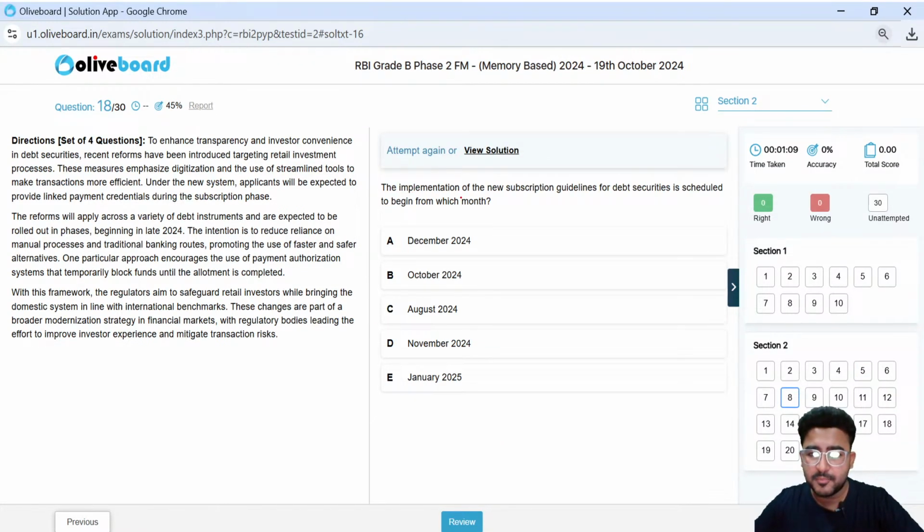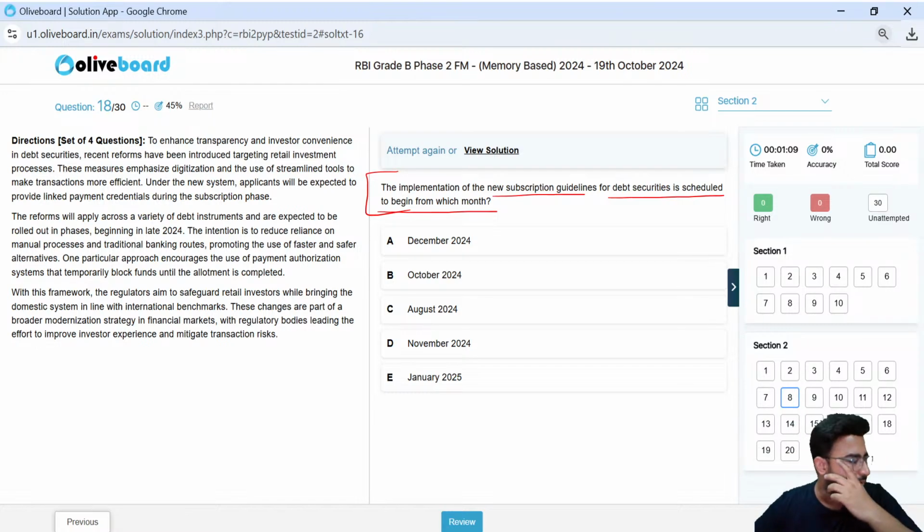Next is, the implementation of new subscription guidelines for debt securities is scheduled to begin from which month? Now this is a date specific question, right? And that's a pain because there are so many regulations, so many dates here. Sometimes it becomes difficult to remember each and every date.